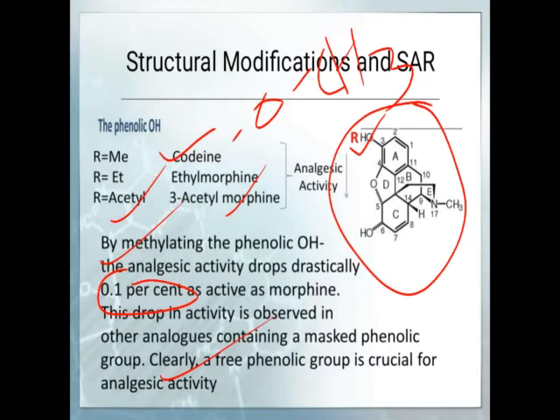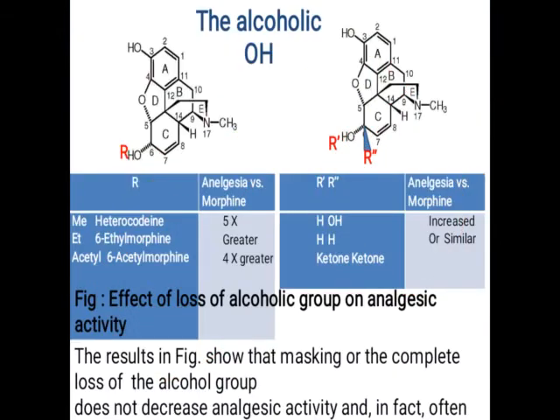So the free phenolic group is crucial and important for the analgesic activity. Similarly, at the sixth position, an OH group is present. If it is methyl, it becomes heterocodeine.